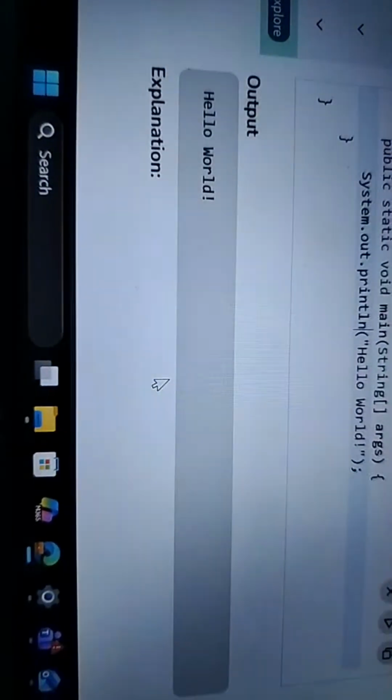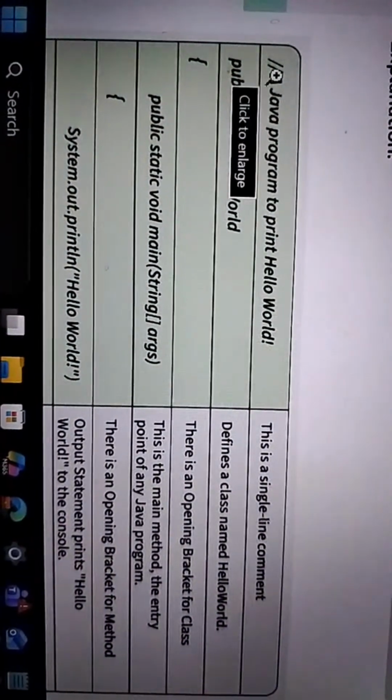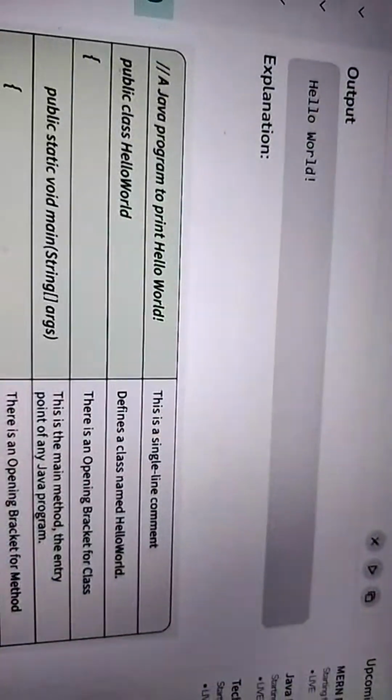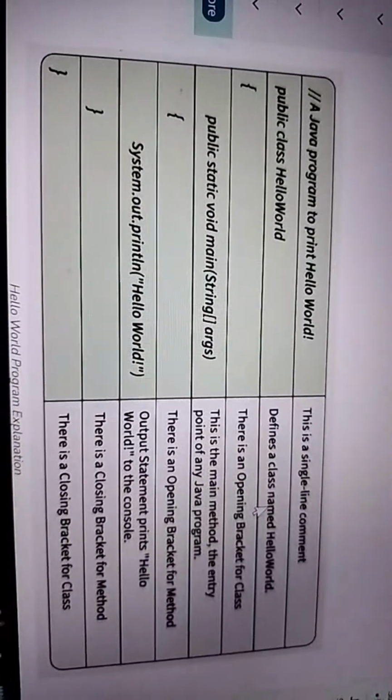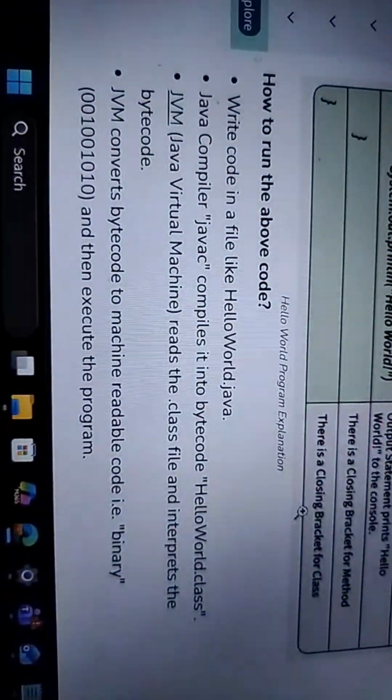Okay, so you can understand from there, this is the single line comment. You can see this is the single line comment, written with a double slash. I already told about this.